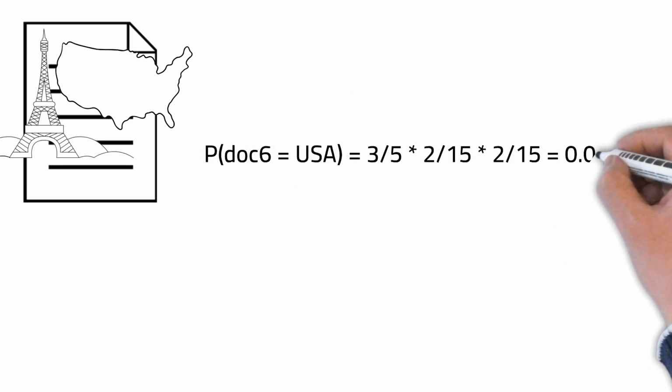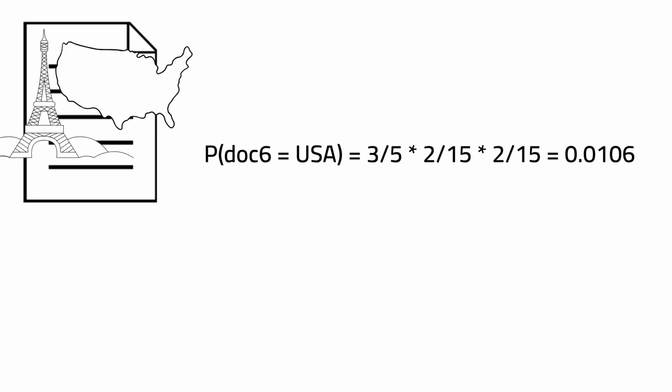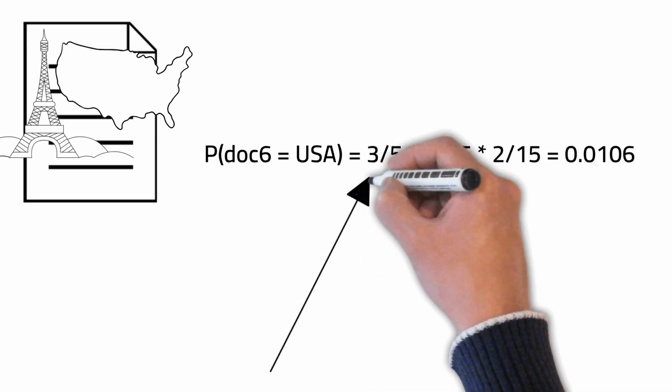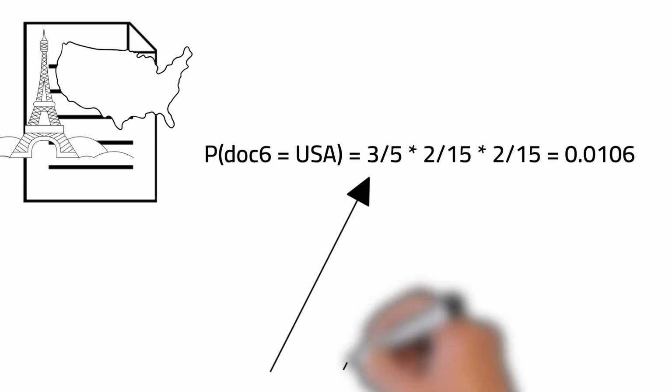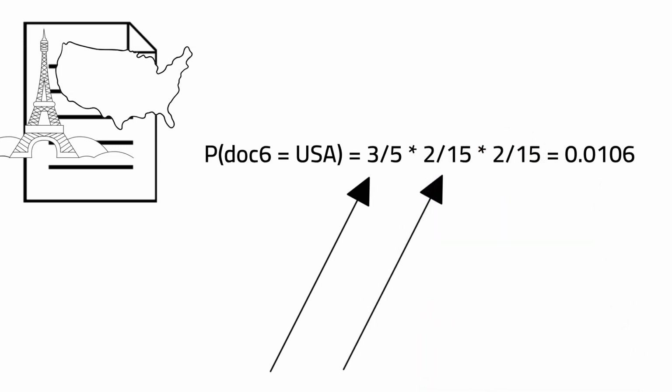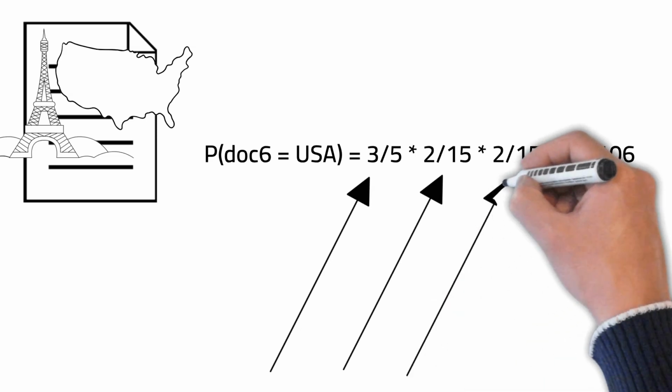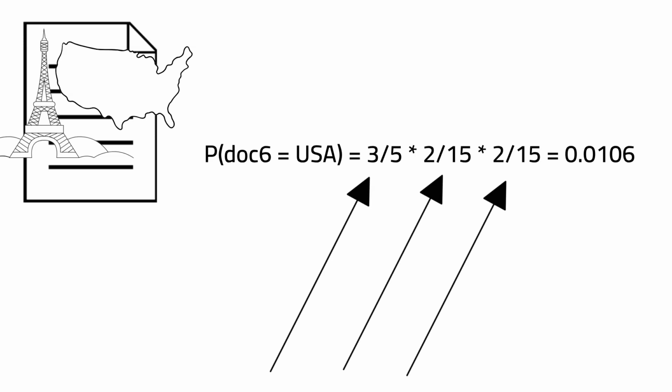Finally, we can calculate the combined probability for our unknown document 6. The probability of the document 6 being USA is 3/5, which is our prior, times 2/15, which is the conditional probability for a USA map being in a USA class, times 2/15, which is the conditional probability of an Eiffel Tower being in a USA class. And that equals to 0.01.